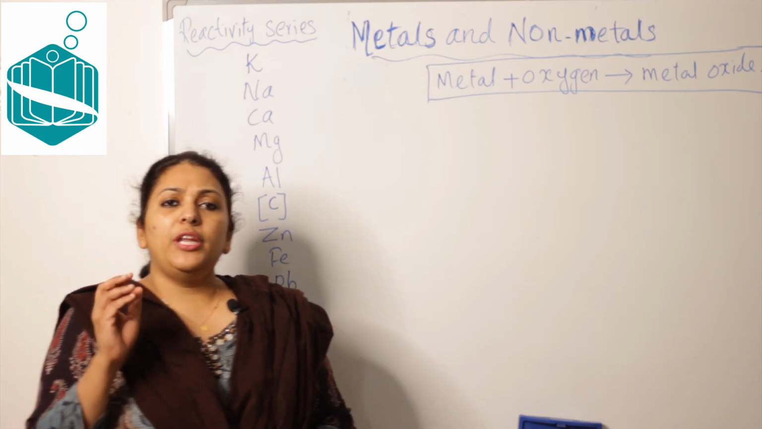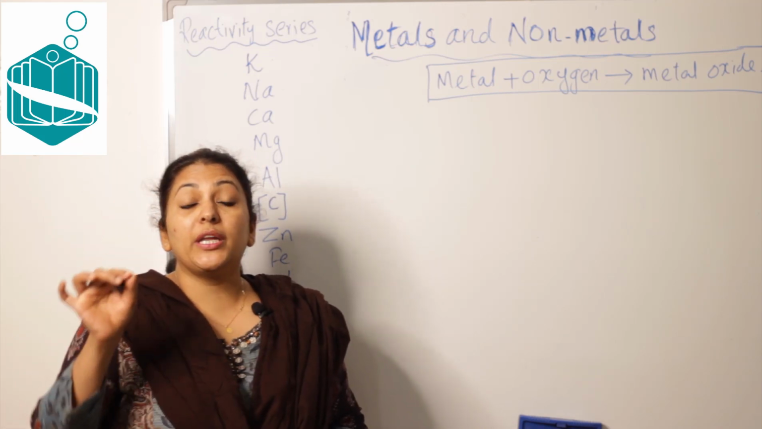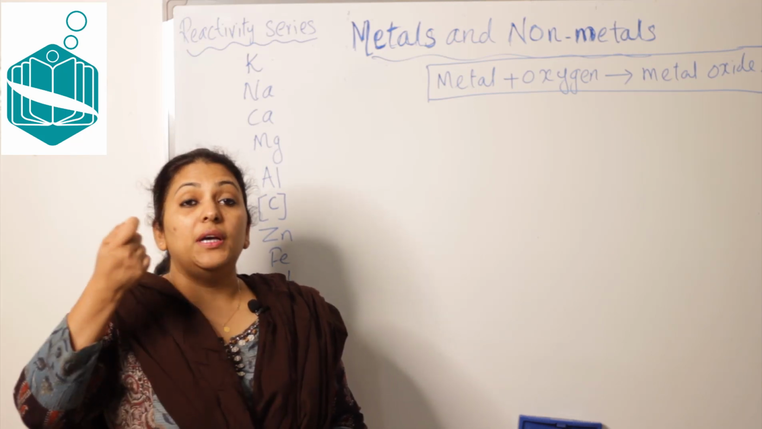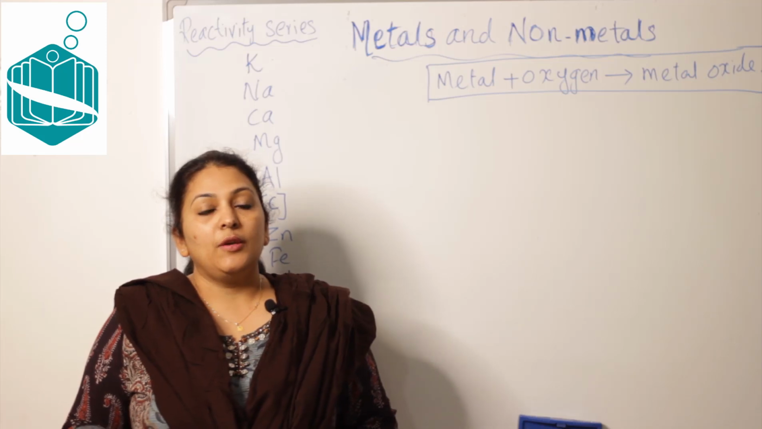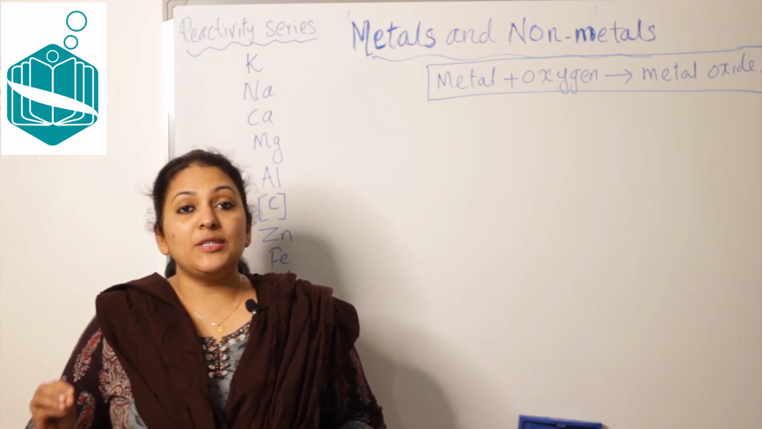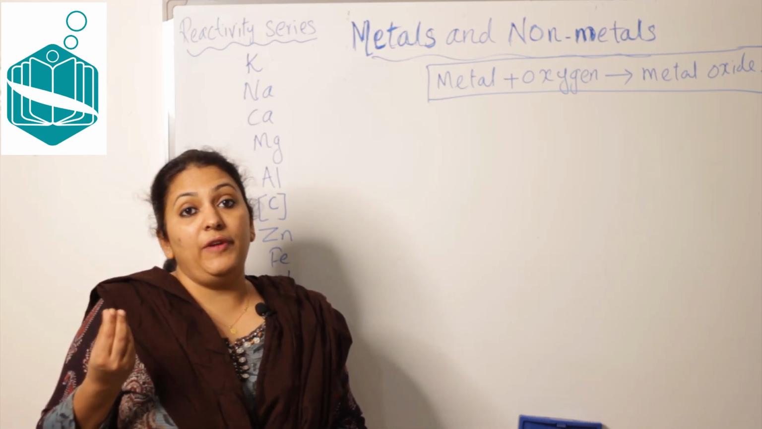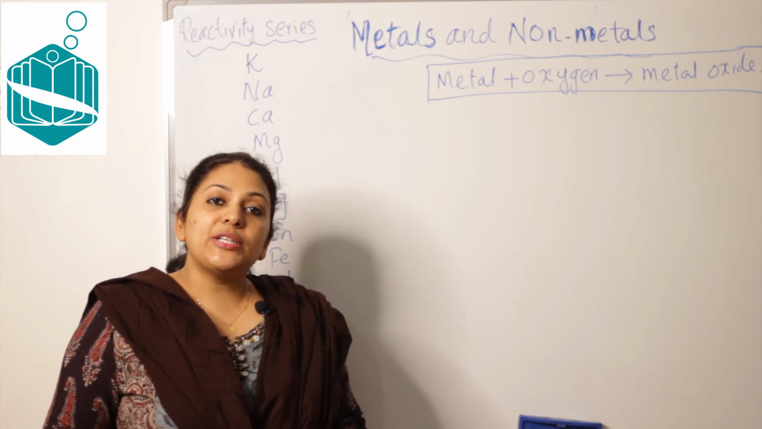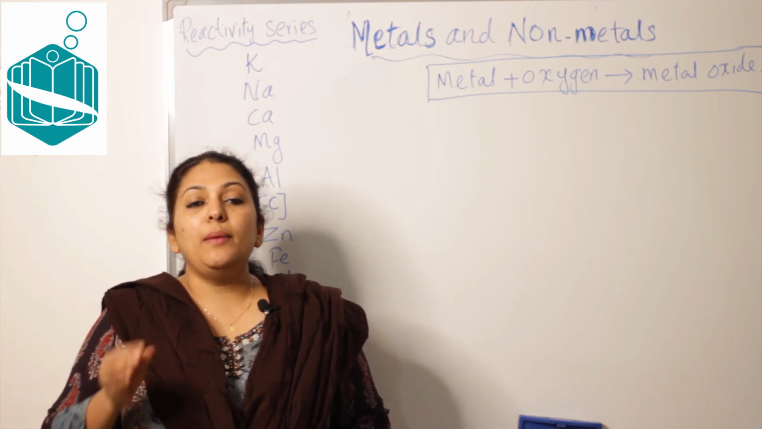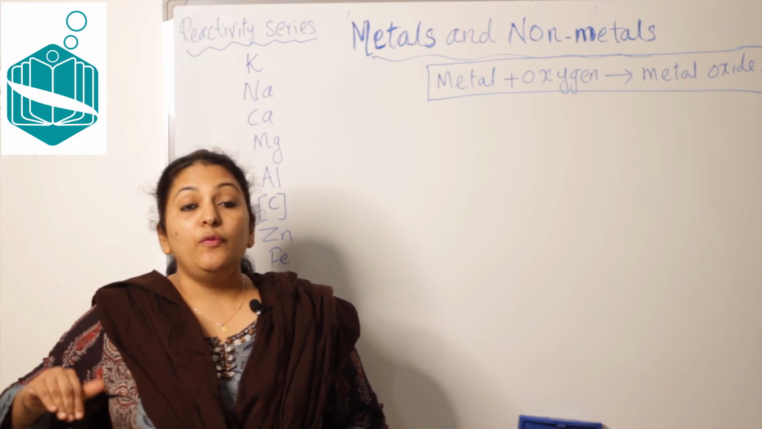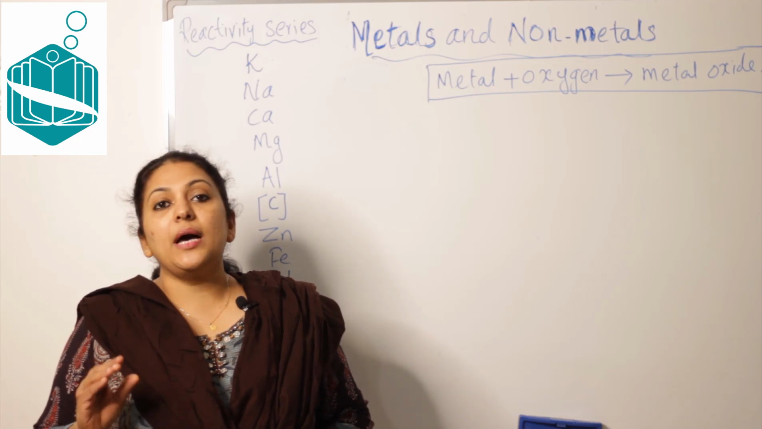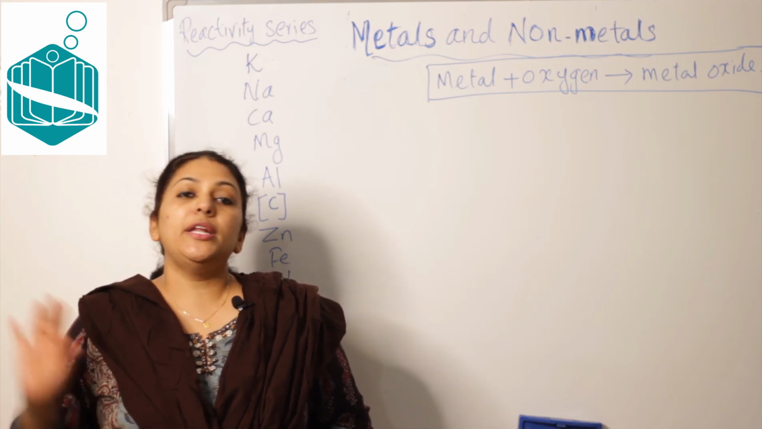We know that you are very familiar with the reaction of burning of magnesium ribbon, isn't it? So what happens when a piece of magnesium ribbon is burnt? Magnesium ribbon burns with a dazzling white flame, and a white ash is produced, which is magnesium oxide. So generally when a metal reacts with oxygen, metal oxides are produced. For example, magnesium plus oxygen gives magnesium oxide.